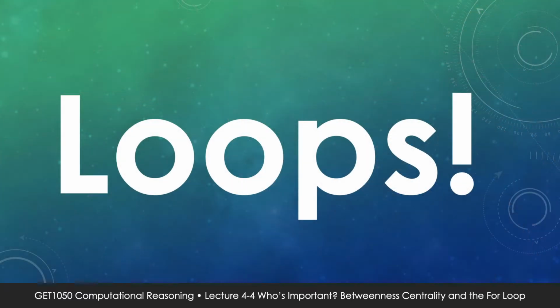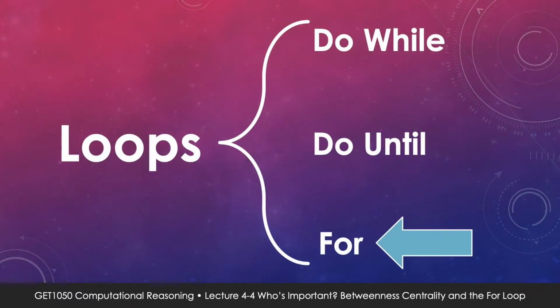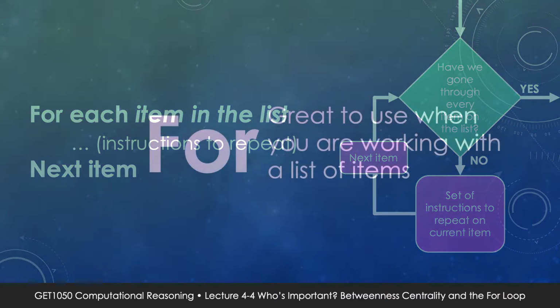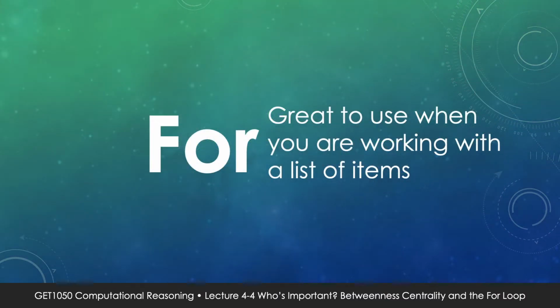Alright, so now that I've explained the concept of betweenness centrality, how do we compute it? We need to use a loop. So let me take this opportunity to introduce to you a for loop. The for loop works like this. For each item in the list, you perform the set of instructions. Next item. For loops are great when we're working with a fixed list.